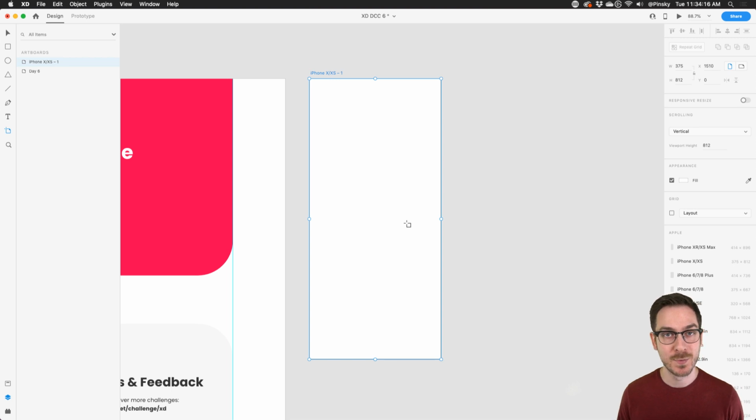Eventually, we'll have to do an iPhone 11 Pro or whatever name convention they come up with for this next iPhone that's just being released as I talk.